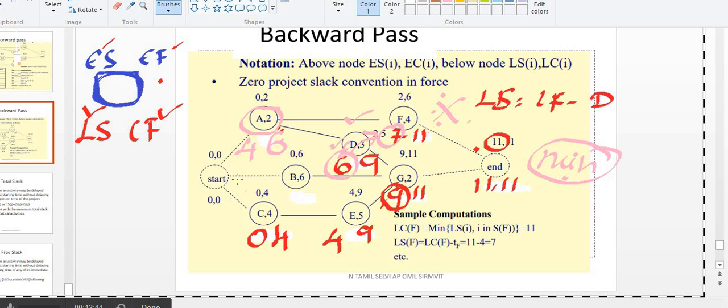4. Okay, fine. When you come to this B activity, what will the LF for this be? B activity depends on this activity only. G is completed on 9, so 9 minus 6 is 3. This is how we have to calculate LS and LF for the activities. In the beginning, for ES and EF, you have to take the maximum if you have 2 points. For LS and LF, you have to go with the minimum. This is how you have to calculate ES, EF, LS, LF.